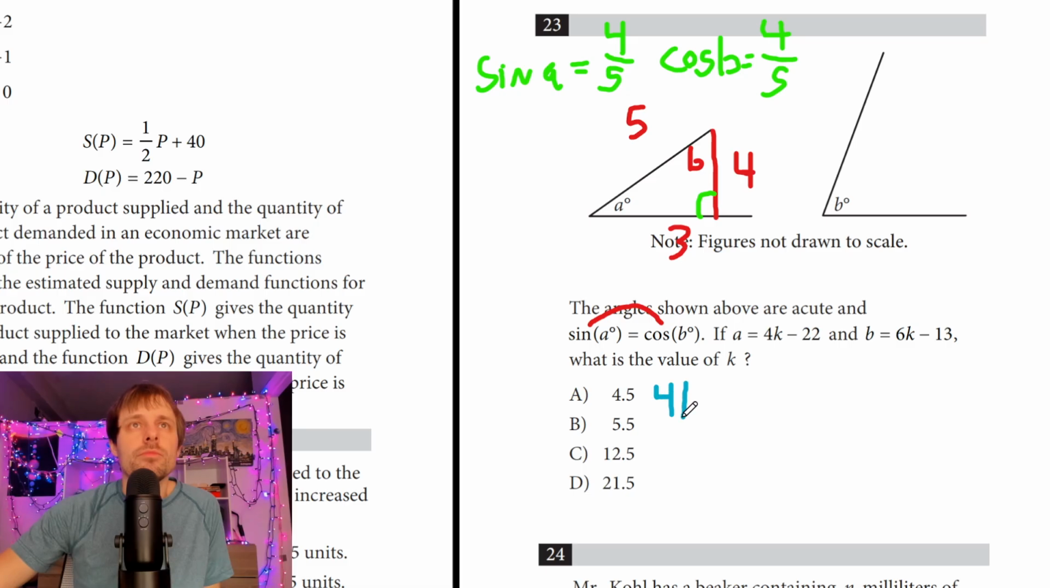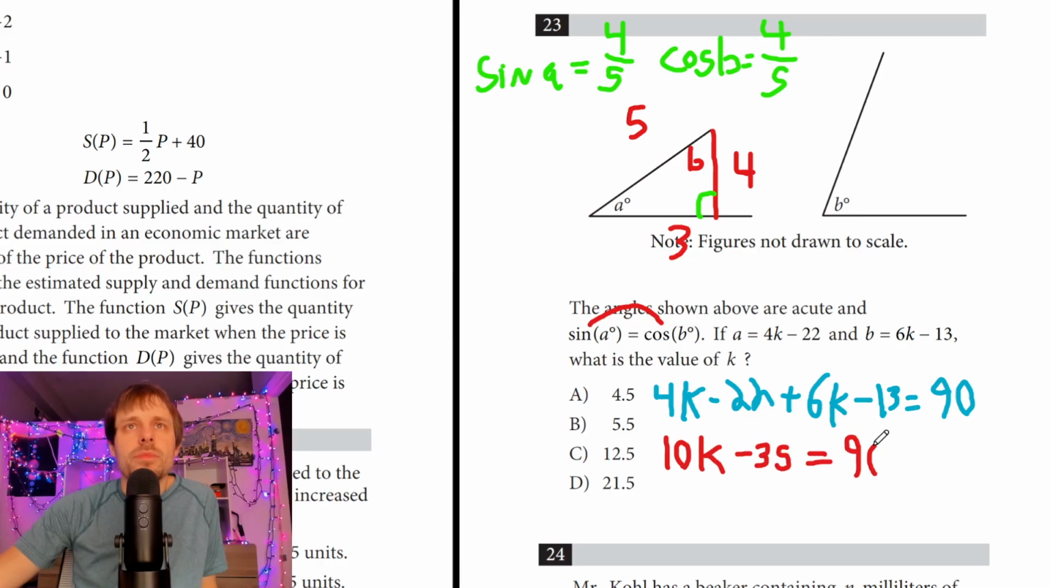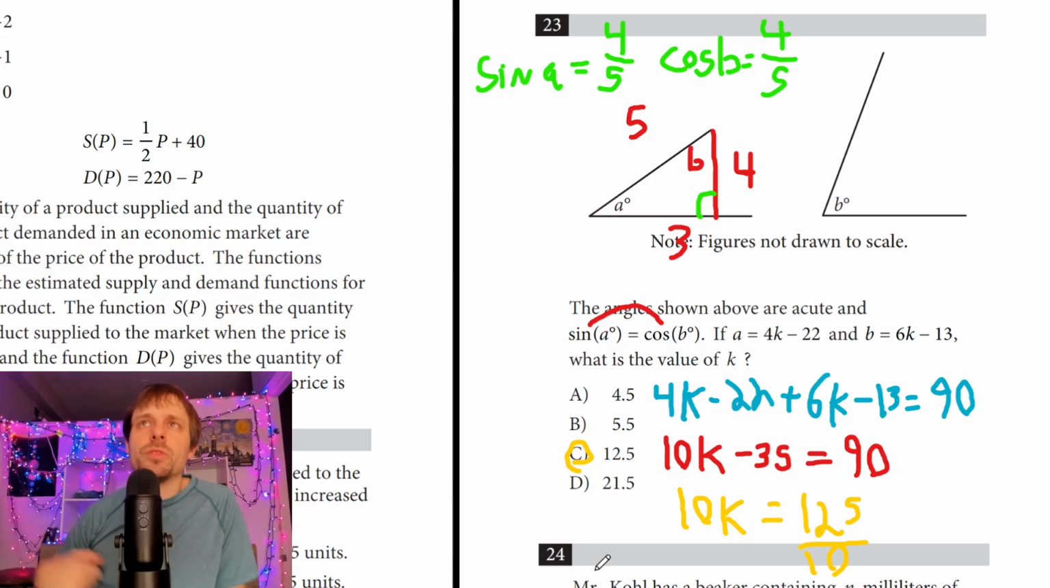4K minus 22 plus 6K minus 13, this should get me to 90 because that's just A, that's B, and they should combine to be 90. And I just add these together real quick. I get 10K minus 35 is equal to 90. And then the final line here should be 10K equals, I think that's 125. Divide by 10. And I should get 12.5. We just move a decimal point.